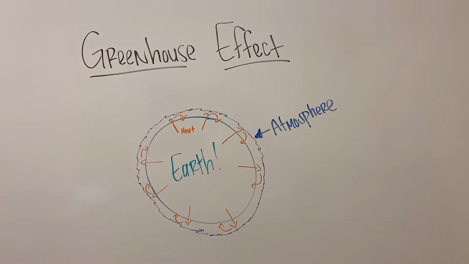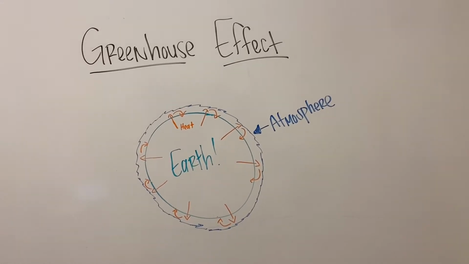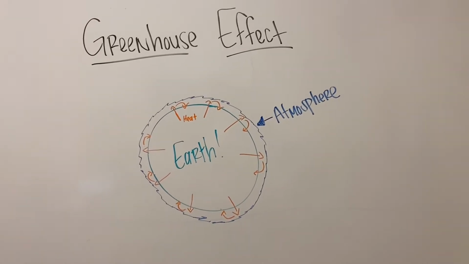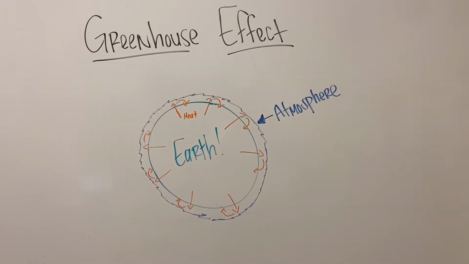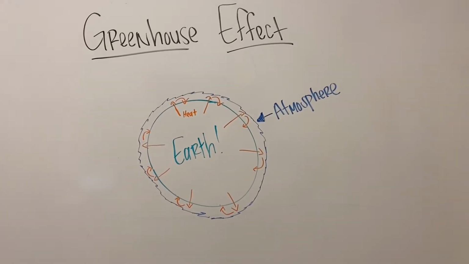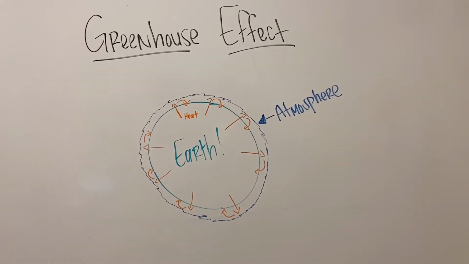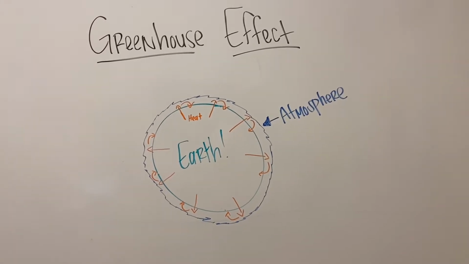So where some of that heat before used to escape through the atmosphere because of the gases that used to exist there, now there are different gases, and those gases trap the heat more. So when the heat tries to escape through the atmosphere, it sort of bats it back to the Earth and doesn't allow it to escape, and the heat remains trapped on the Earth within the atmosphere. This makes our overall climate warmer.